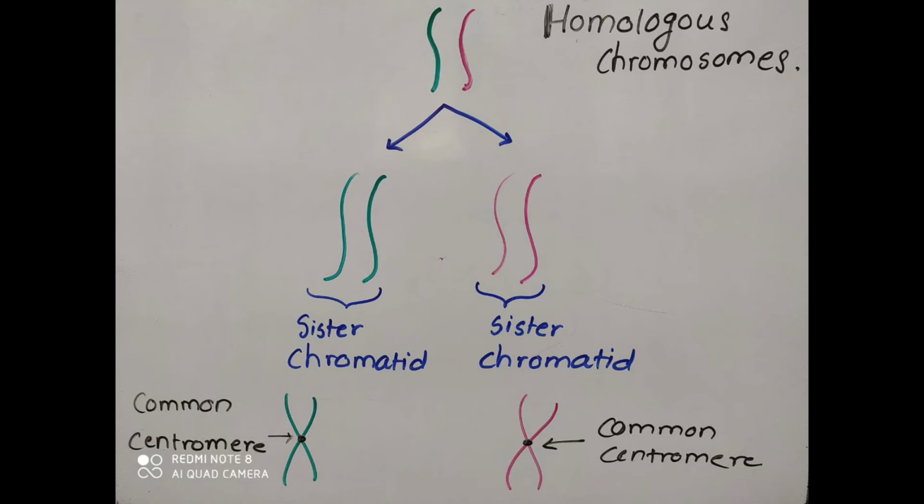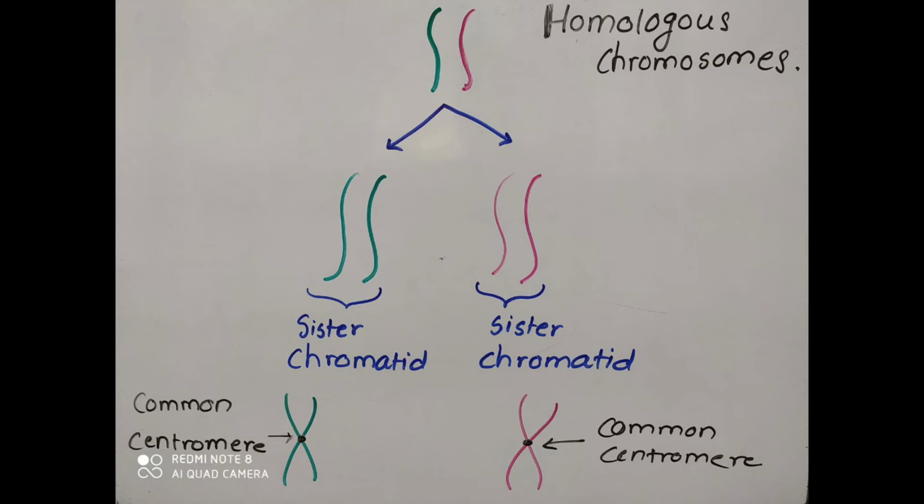And the blue colored chromosome again forms one more blue colored chromosome and they are called sister chromatids together. If you see, they are present with a common centromere, so they remain attached or joined.